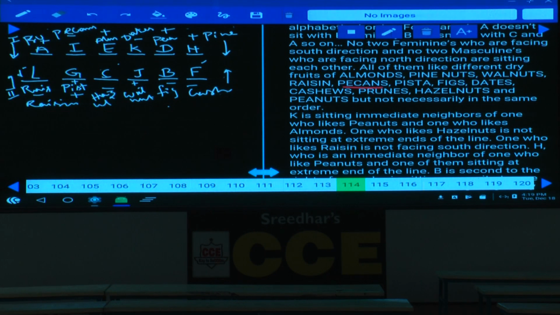And at the same time, that information is not that much useful to us. Which information here? The persons who are seated in alphabetical order are not seated adjacent.